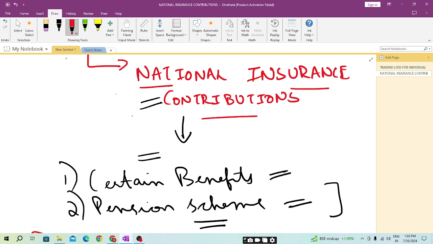And students, this contribution is totally different from the income tax. The income tax amount we have already seen how to calculate. But in our today's session, we will be seeing how to calculate the national insurance contribution amount. And it will be totally different. But it needs to be paid to the HMRC when we pay our income tax liability. I hope this is clear.